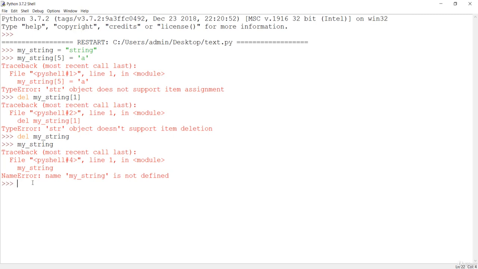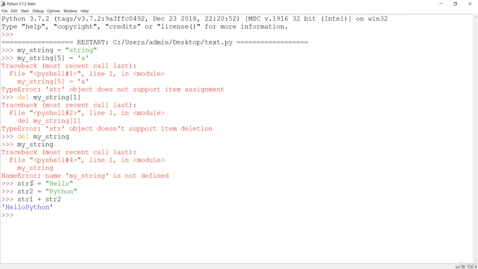So if I make two strings, str1 is hello, and str2 is Python. If you want to concatenate these, you have to take the first string, str1, and add it with str2. If you do this, you are going to concatenate the strings.